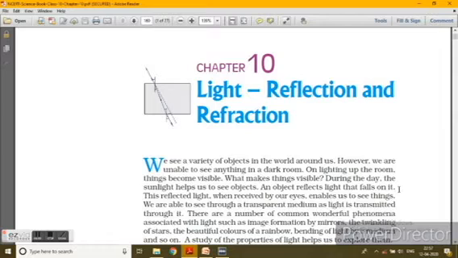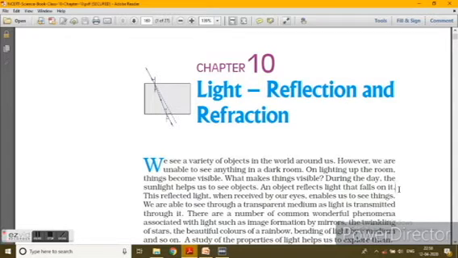But once you open your window or switch on your light, the light falls on the book, reflects from the book, and reaches your eye.